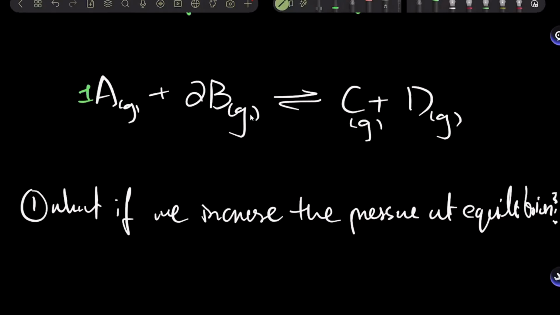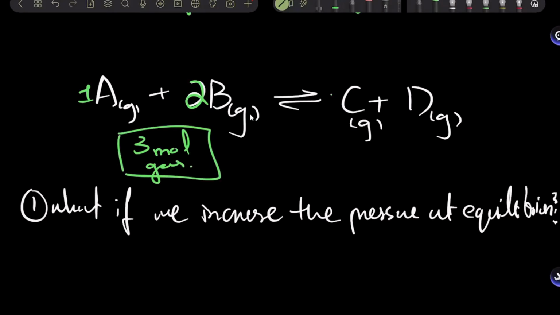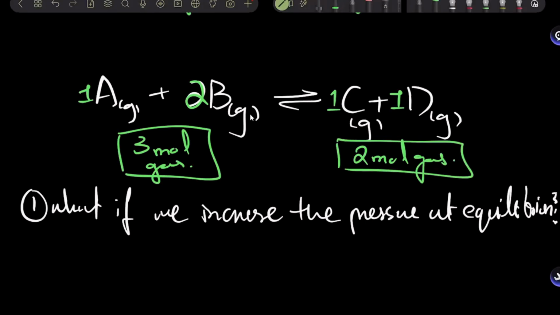How many moles of gas do I have on the left hand side? 1 plus 2, 3 moles of gas. And on the right hand side, how many moles of gas do I have? 2 moles of gas, right? So can I just simply say this side carries more gas and this side carries less gas?